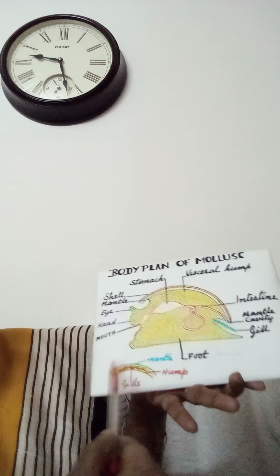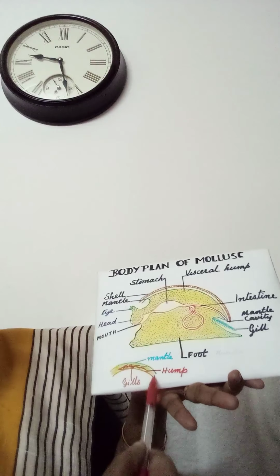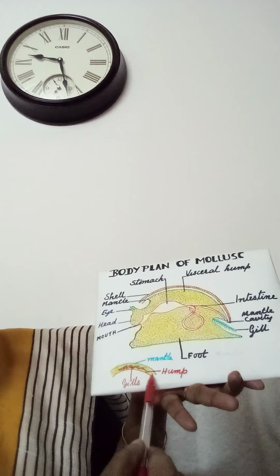In the mantle cavity, there will be gills. These are the gills. The gills are used for respiration and excretion. So, gills are present in the mantle cavity. Mantle cavity is present between the mantle and the hump.